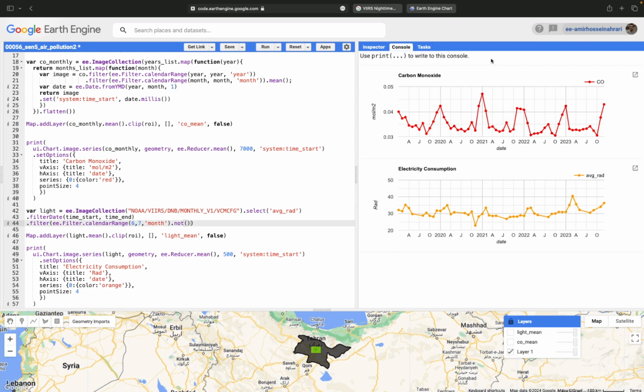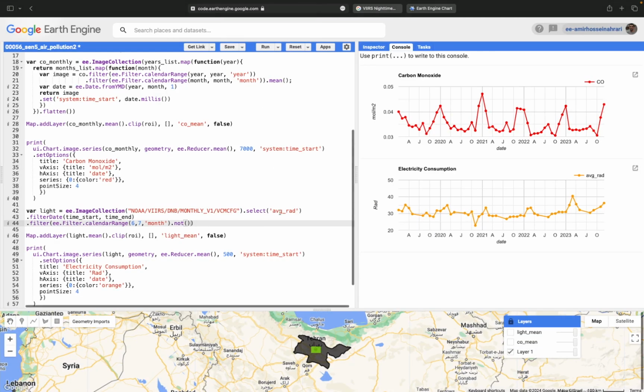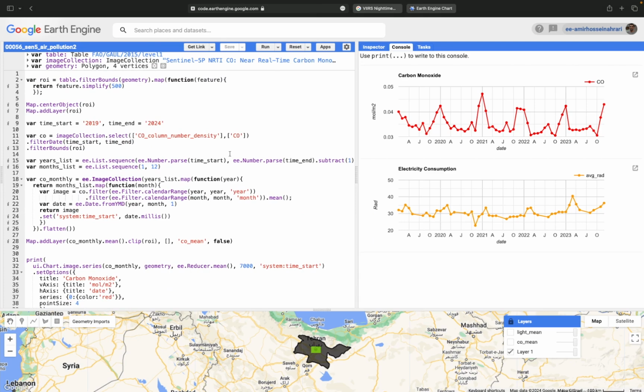If you want to download each one of these plots, just go to the data and click on download CSV. You can have access to the CSV format for further studies. So, in this tutorial, I showed you how to use Sentinel-5 data for carbon monoxide monitoring and how to assess the electricity consumption.